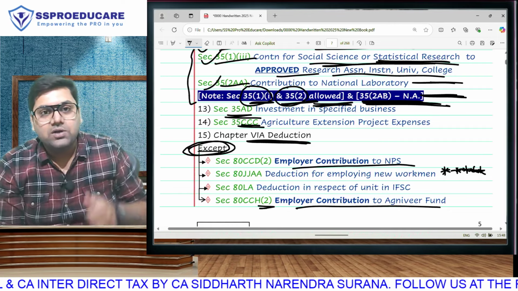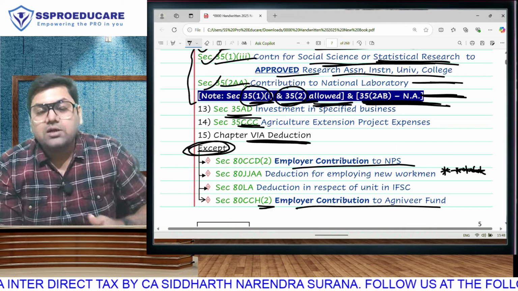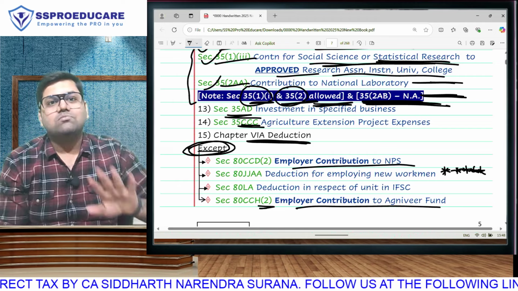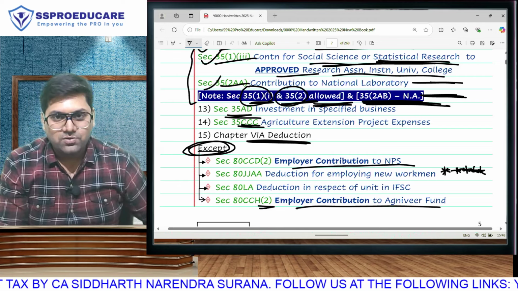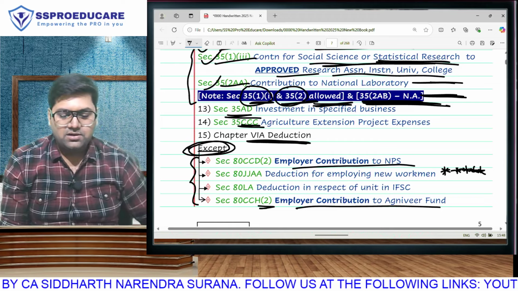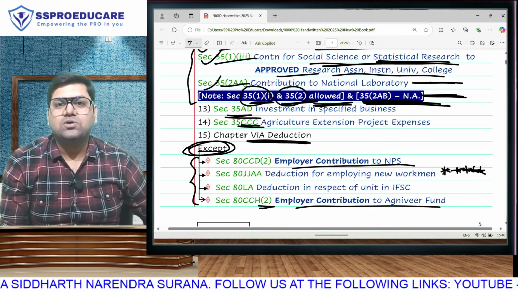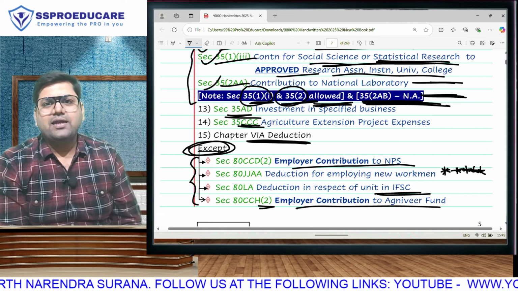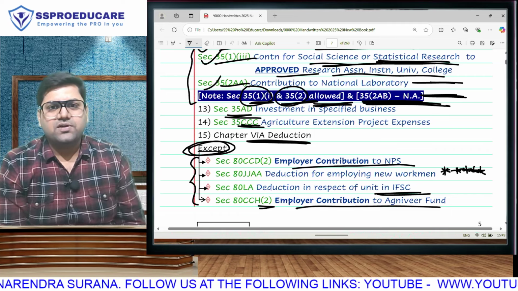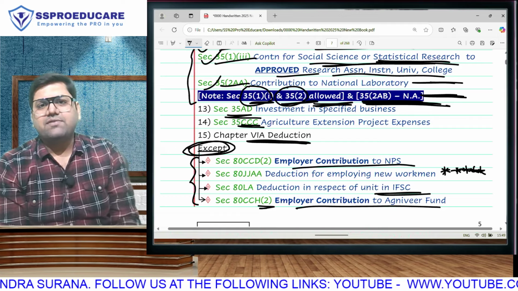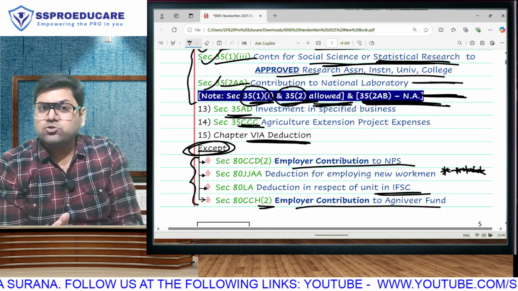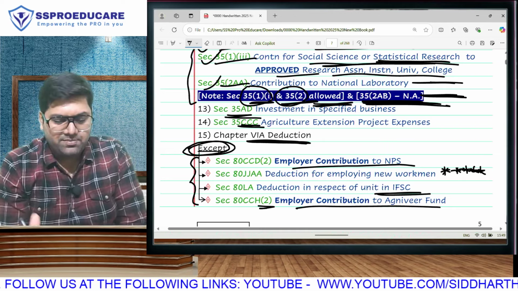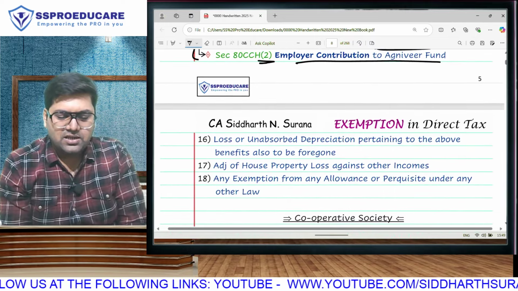Normally Chapter VI-A deductions are not allowed: 80C not allowed, 80D not allowed, 80G not allowed. By the end I am going to make you eligible for 80U also, but only in the old regime. New regime not allowed. These deductions will be allowed even in the new regime: 80CCD(2), 80CCH(2), 80JJAA, and there is one deduction again for CA final, 80LA, the IFSC deduction, 10 consecutive years out of first 15 years, 100% deduction, that will be allowed. There is one more, 80M, but that is only for companies, so we can't discuss it in 115BAC. We will discuss it in 115BAA, 115BAB. So these are the Chapter VI-A deductions that will not be allowed.